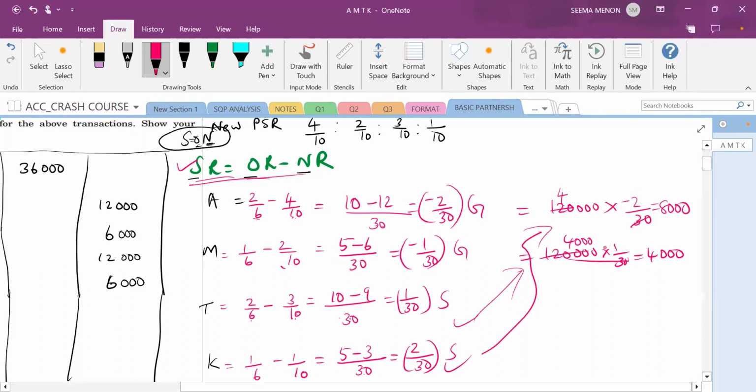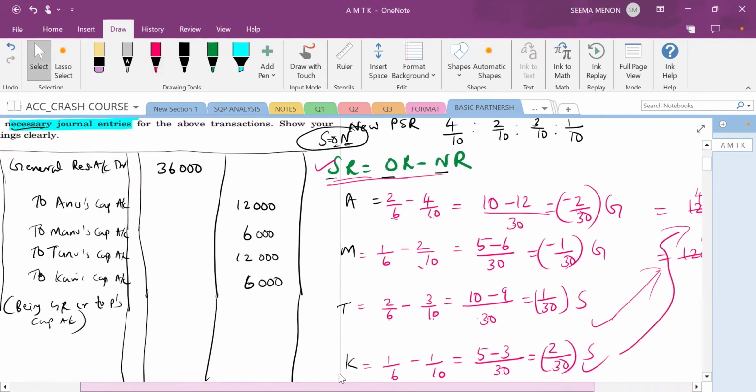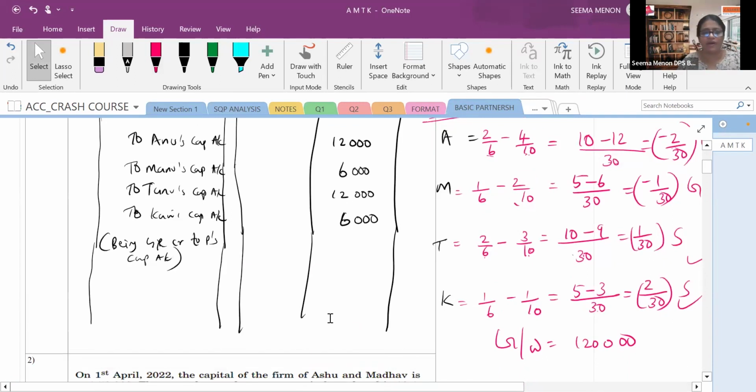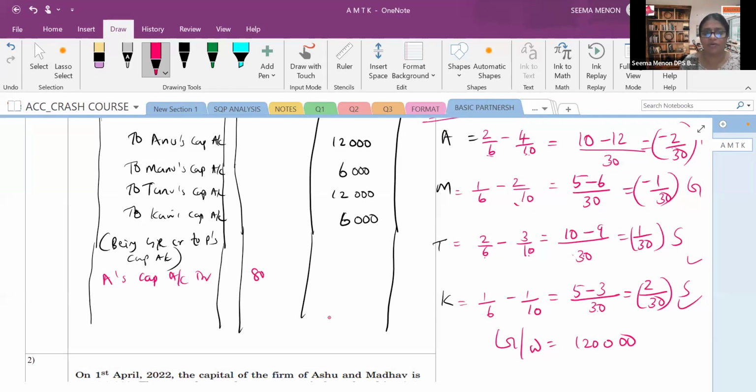Ma'am, Manu's capital debit to Tanu's capital and to Kanu's capital. Excellent. So we will have to write that in the journal entry. You will be writing that the gaining partners will be giving to the sacrificing partners. So A's capital account debit, A means Anu. Anu's capital account debit is 8,000 rupees.